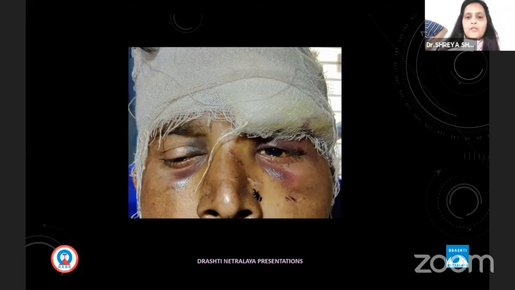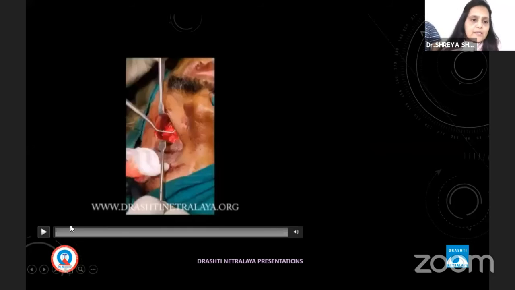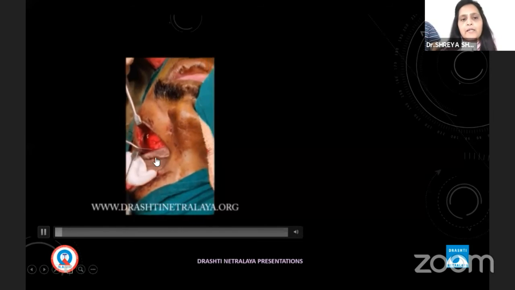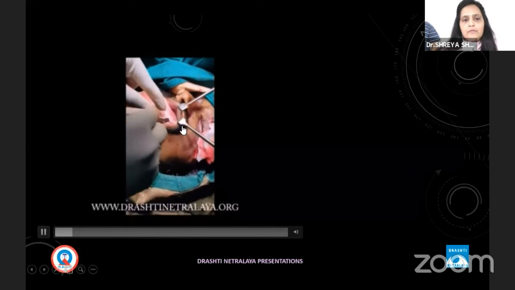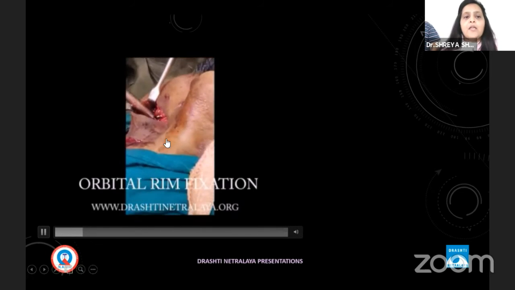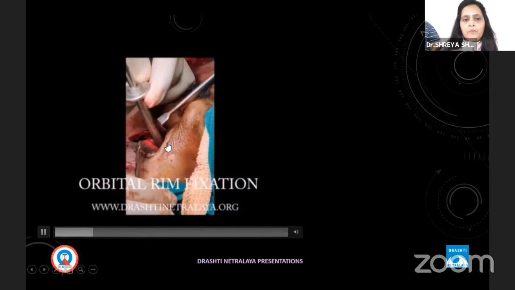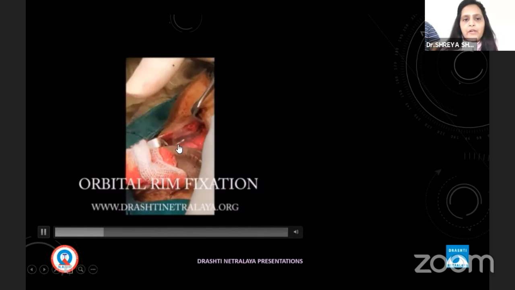But for this person, I got a call from a facial-maxillary surgeon and an orthopedic surgeon in our area. We usually operate together on these kinds of cases. So after examination of the complete orbital area where the fractures lie, we tell the facial-maxillary surgeon to fixate the mandible first, and then we start the orbital fixation. So I did the medial rim fracture fixation first, and then the lateral rim fracture fixation.